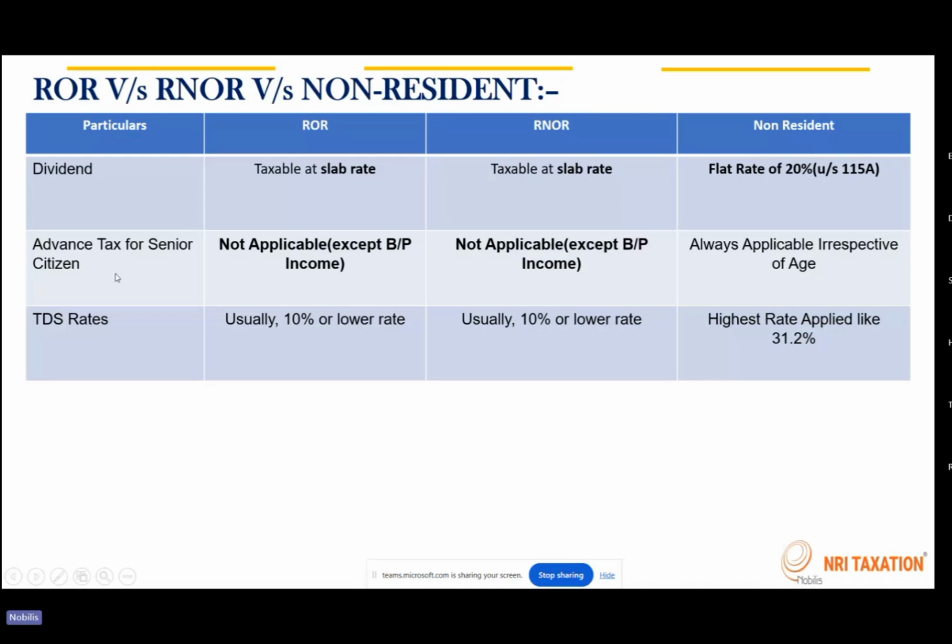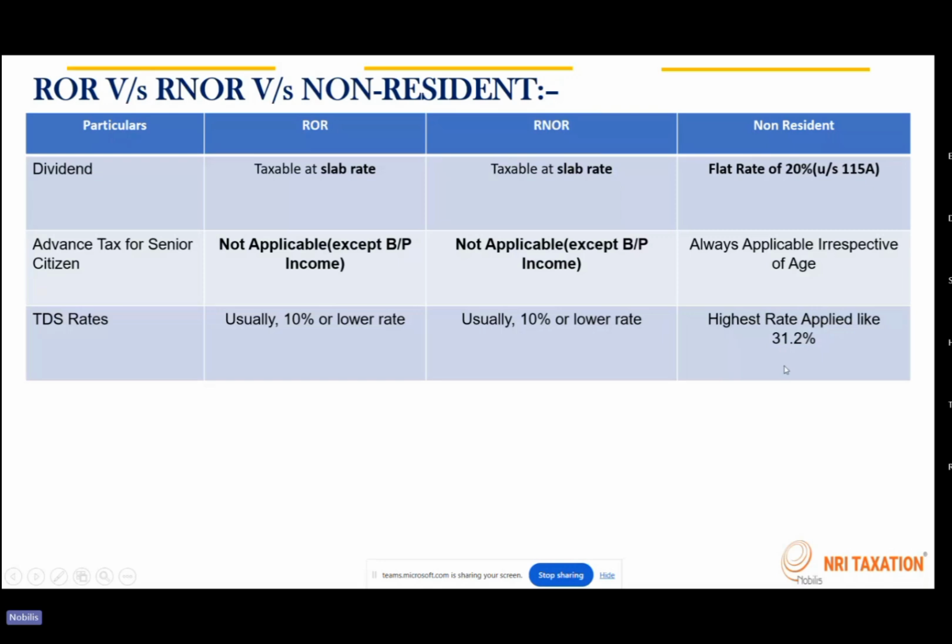Then advance tax for senior citizens, this is something we discussed. For ROR, if the person is a senior citizen without business or profession income, advance taxes are not applicable. Same goes with RNOR status as well. But if a person is a non-resident, it's always applicable irrespective of the age. And the TDS rates are also very low when it comes to ROR and RNOR. It's just around 10% or 2% TDS rate which is applicable for these two residential statuses. But for a non-resident, it is always the highest rate.